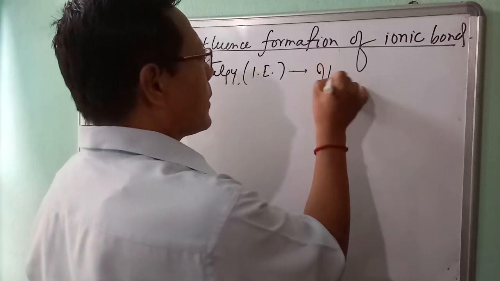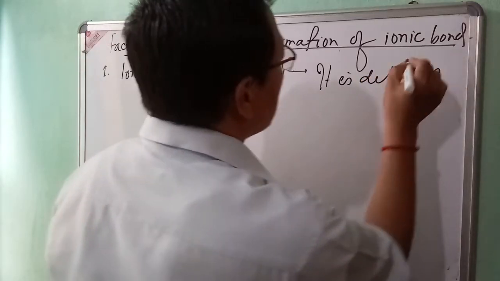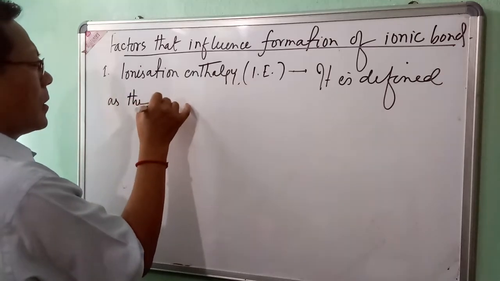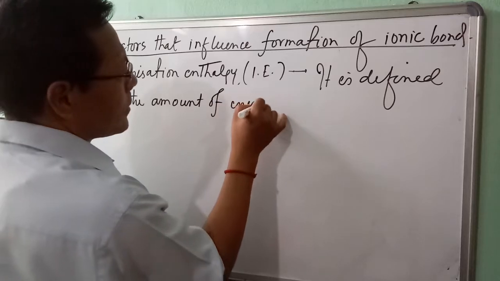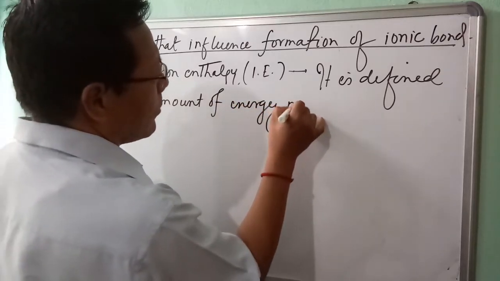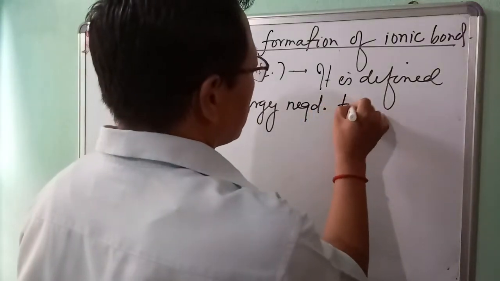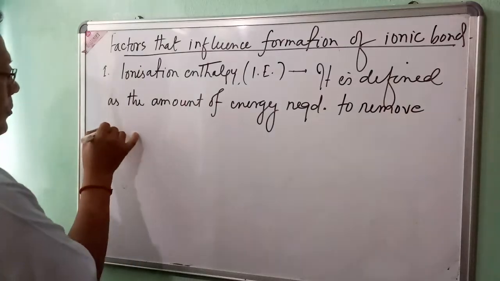It is defined as the amount of energy required to remove a valence electron.